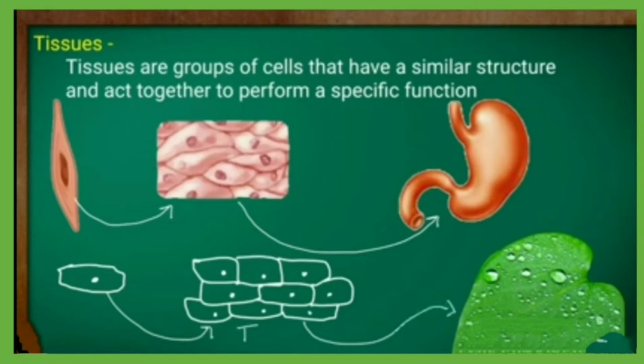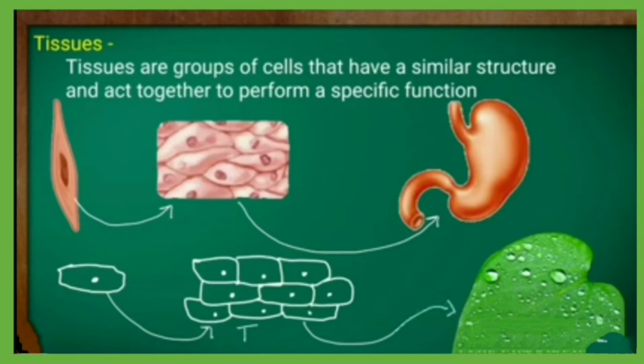But in a multicellular organism, we have millions of cells. So in those organisms, there is a complete division of labor where different groups of cells take up different functions. The cells specialized to carry out one particular function occur together and form a cluster of cells. Such a cluster of similar cells is known as a tissue.